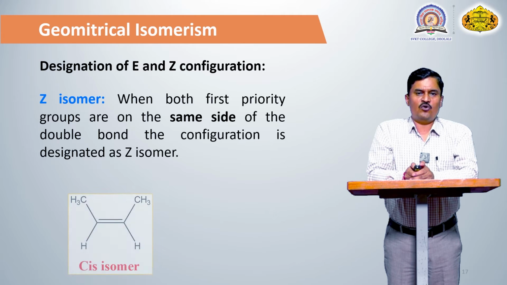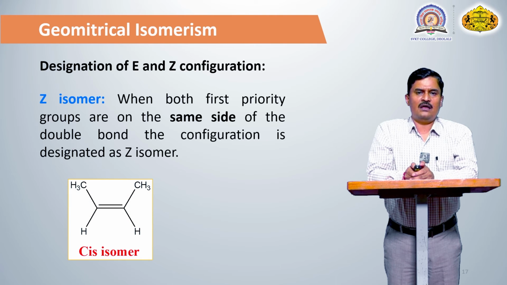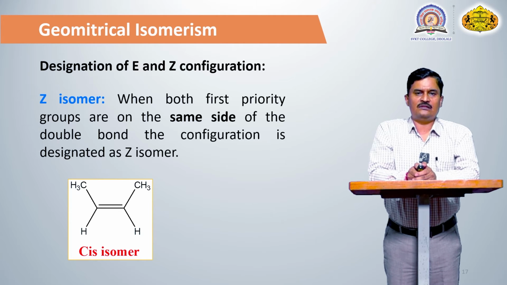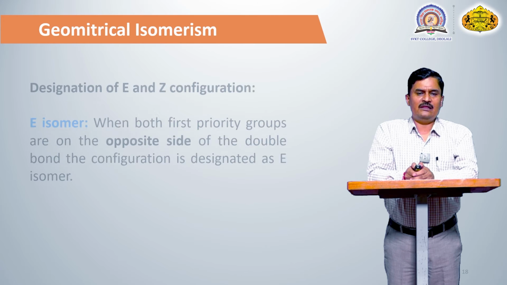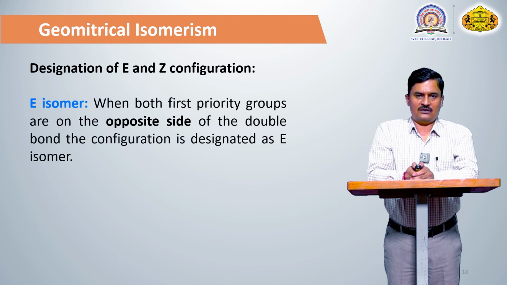And when both priority groups are present on opposite sides of the carbon-carbon double bond, that is known as an E isomer. So for example, cis-2-butene is the Z isomer because of the priority groups: CH3 has the first priority and hydrogen has the second priority. The same priority groups are present on the same side, so this compound is known as a cis isomer, while the other is the trans isomer or E isomer.